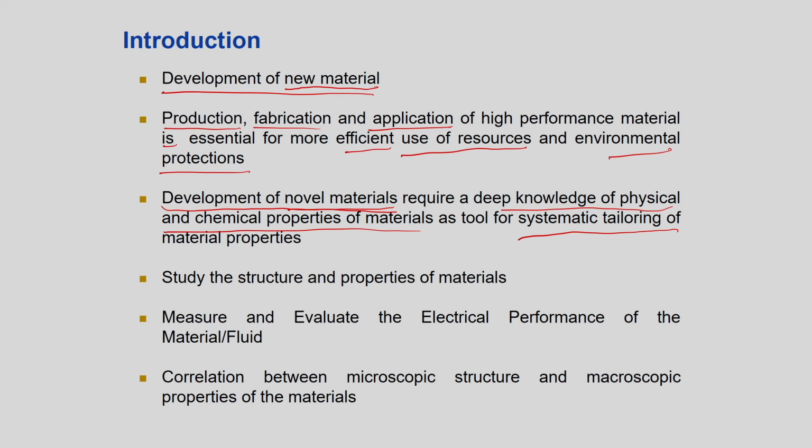By this, it does not replace the actual oxygen which we see in the cylinder, but it can give you at least 90% oxygen saturation, so those who are not serious patients can be given this oxygen concentrator. And again, when you are tailoring this, it will also depend upon the flow rate of oxygen you require. If you want a higher flow rate, then obviously your percentage of removal of nitrogen will be less. So, these are the things you need to consider before you make a novel material.